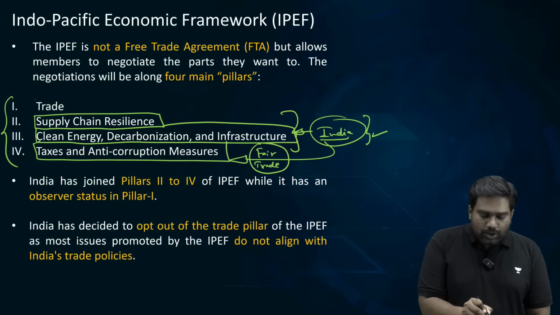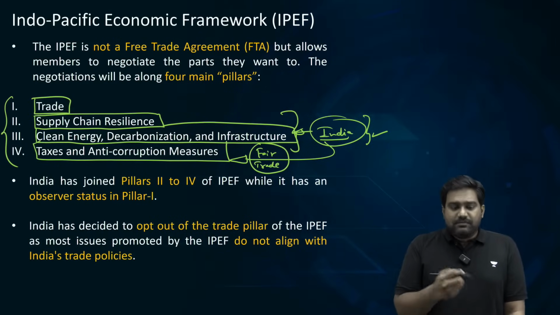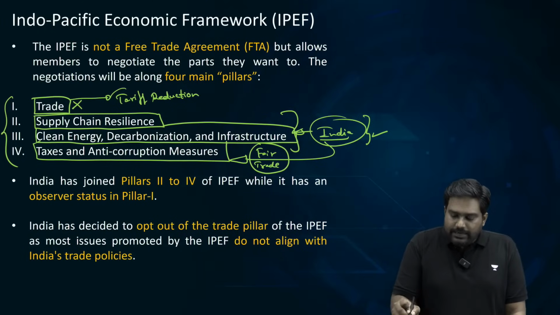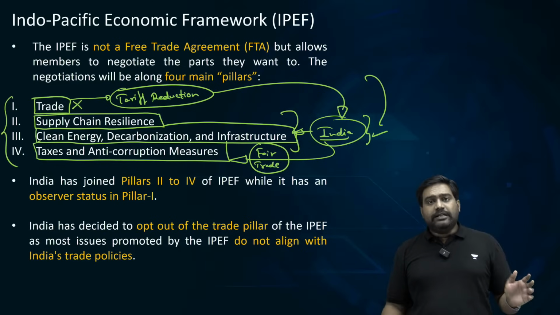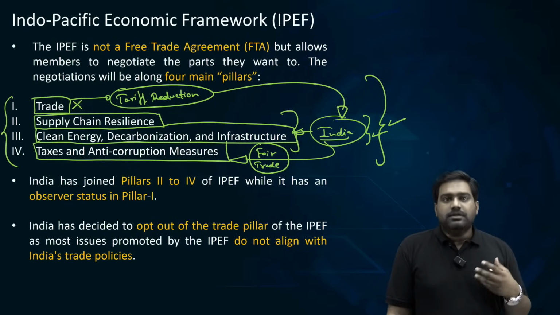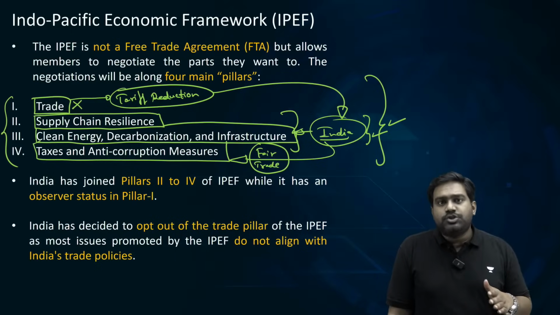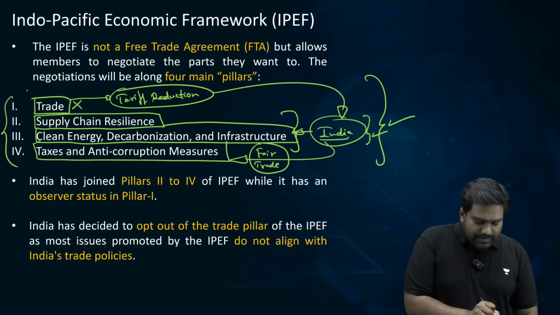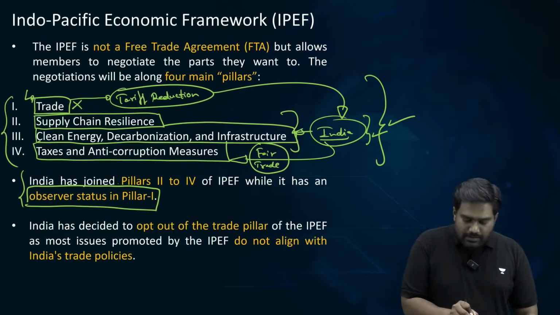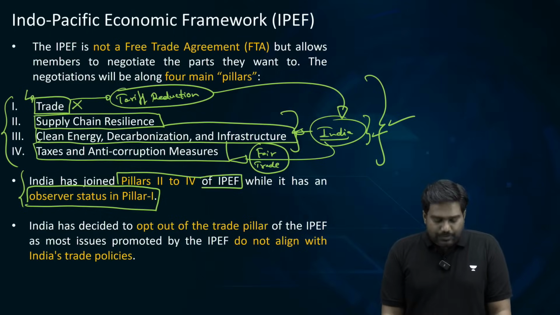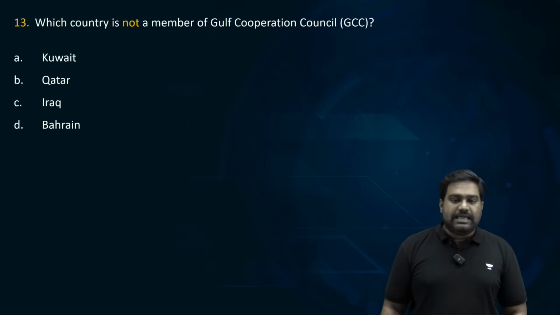However, we have not joined the trade pillar because we are worried about possible tariff reduction, which might be part of the trade pillar. And India's concern is this might result in a flood of cheap imports into the Indian market, which could hurt our domestic producers. So on this ground, India has not joined the trade pillar as a member, but we are an observer to the trade pillar. India has observer status in pillar 1, but we are a member of pillar 2, 3 and 4. Got it? So please note down these key points about IPEF.